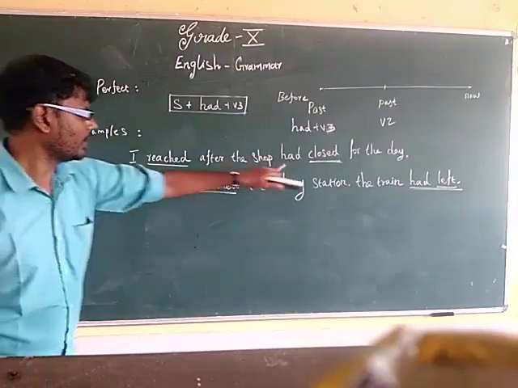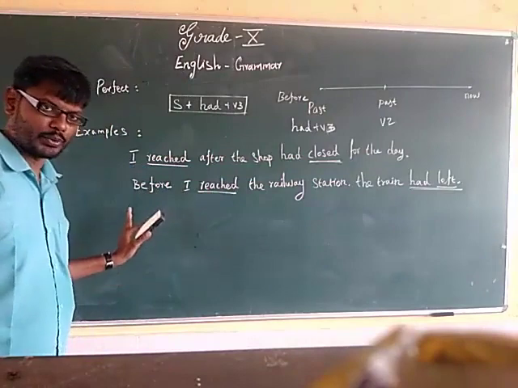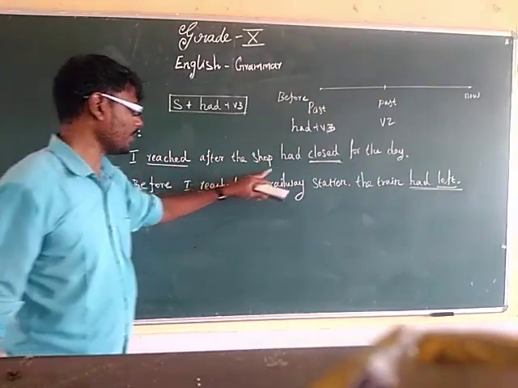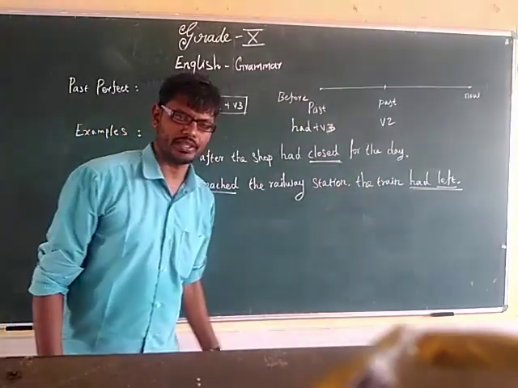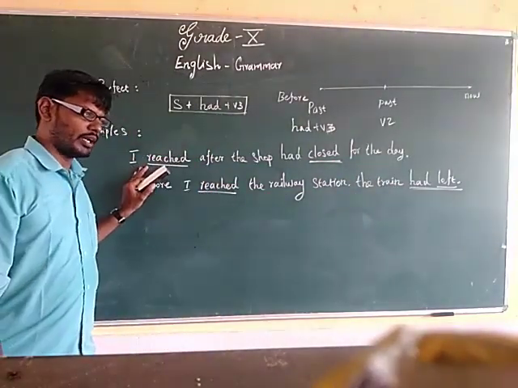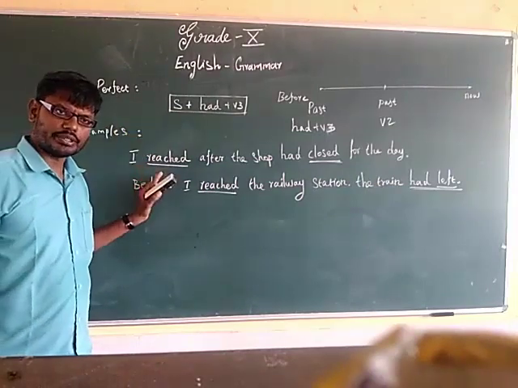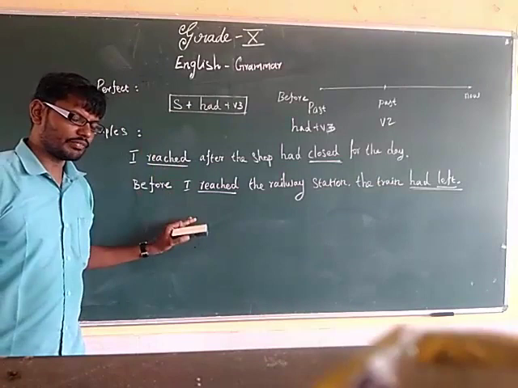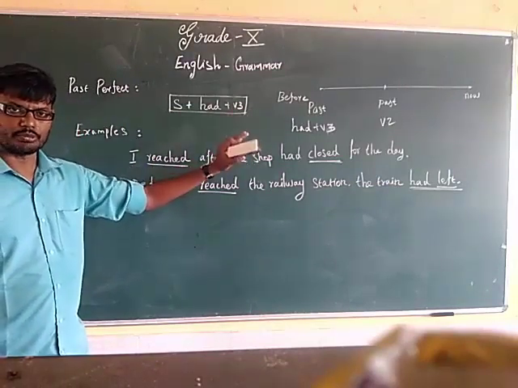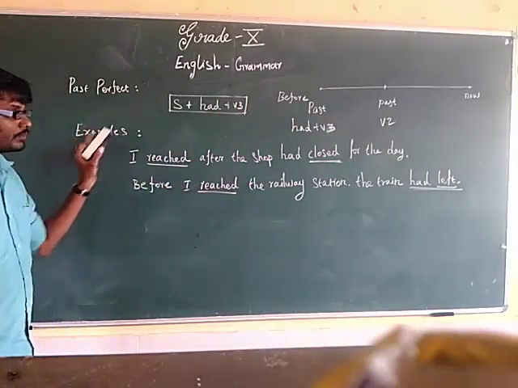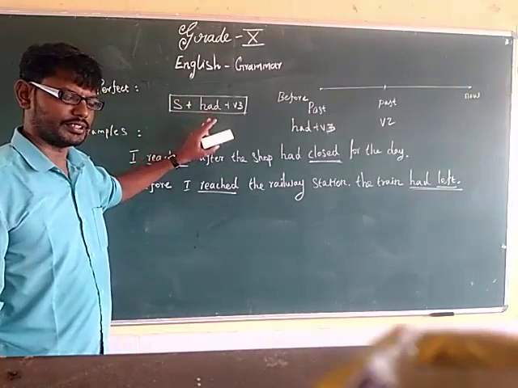For example, had closed, had left, not "have", but "had". I reached after the shop had closed for the day. Before I reached the railway station, the train had left. Again, I am telling you the definition. What is the past perfect? When we talk about two past incidents, the incident which took place earlier is mentioned in past perfect, and the later action in past tense. The structure is subject plus had plus V3.